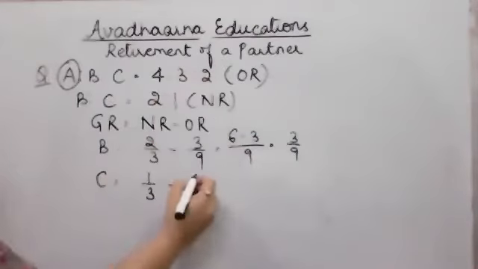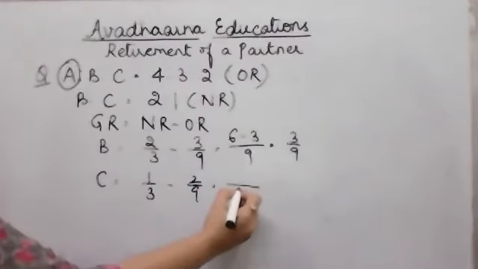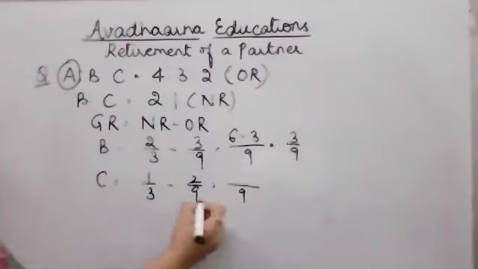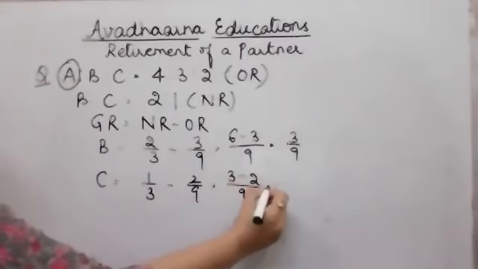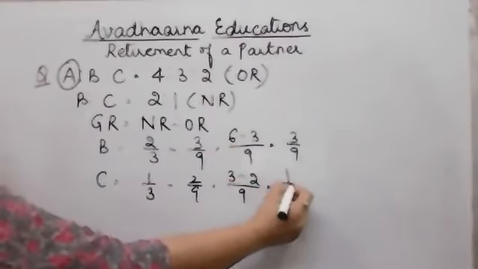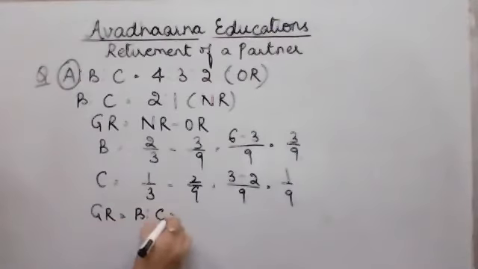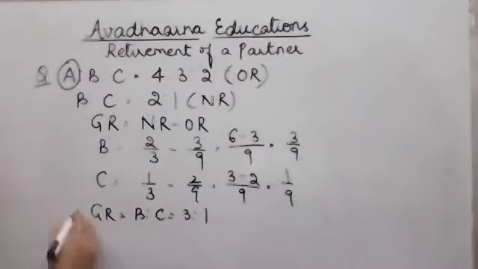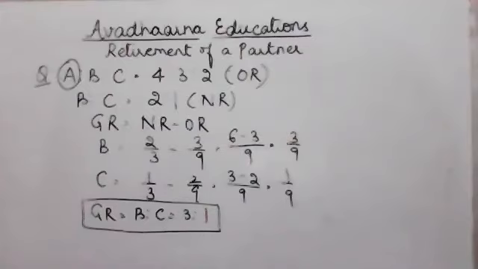Old share was 2/9. So if I calculate, LCM is 9, then numerator would be 3 minus 2, which is equal to 1/9. So the gaining ratio between B and C will be 3:1. The gaining ratio between B and C is 3:1.